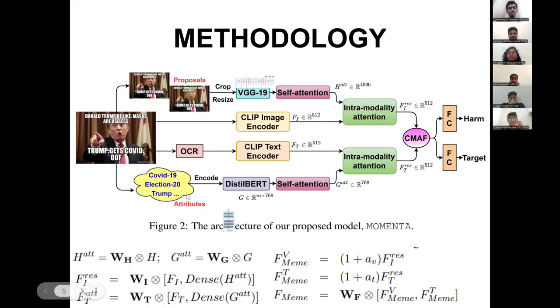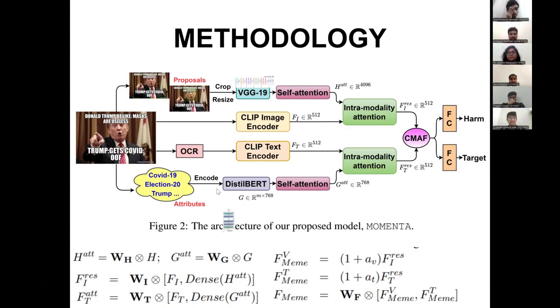Then there are these attributes which are extracted from the proposal regions and from the meme. These attributes are similar to adding background knowledge about the image. So this meme is most related to election 2020. This is some attribute which won't be captured in the above parts, but it is something which is relevant to this meme.